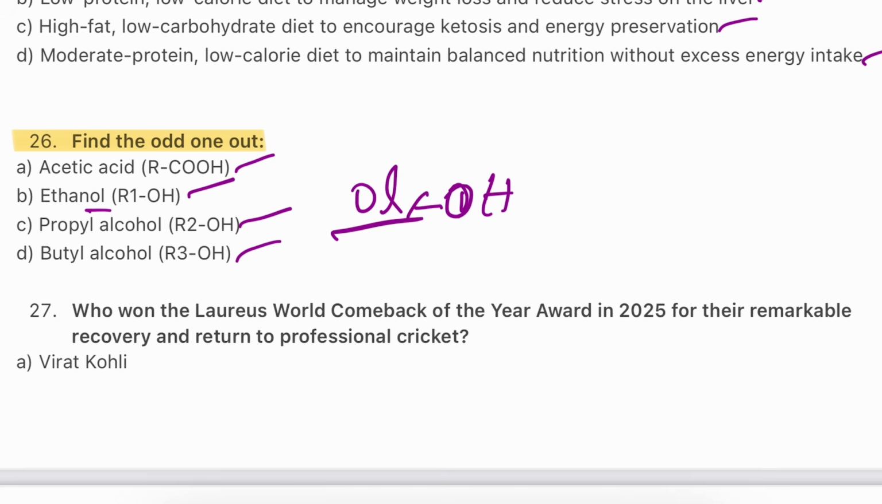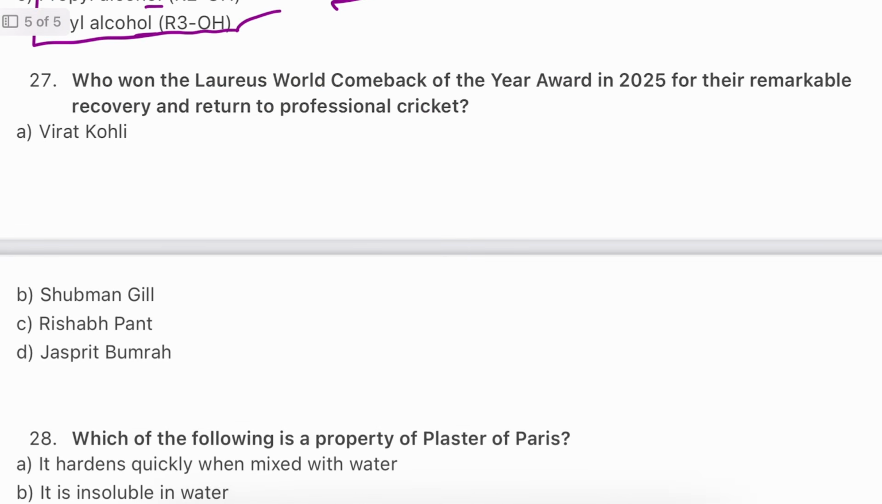As you can see here, ethanol has "ol", propyl alcohol has "ol", and here also we have "ol". These three are alcohols. Acetic acid is the only one that does not belong to the alcohol group. So the answer will be A, acetic acid. Acetic acid is a carboxylic acid, not an alcohol. The others are alcohols.